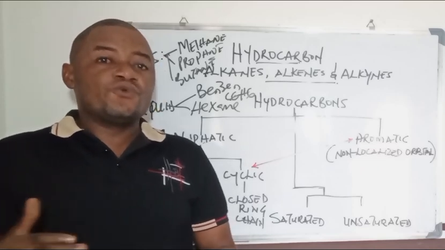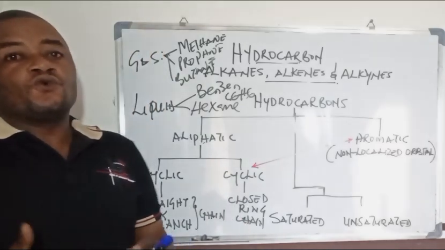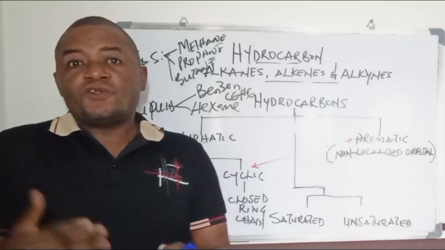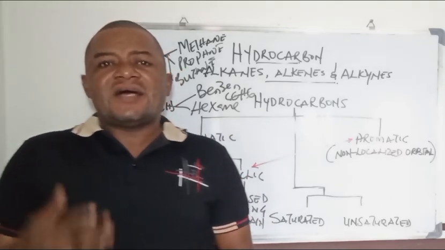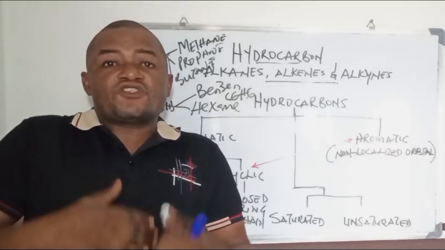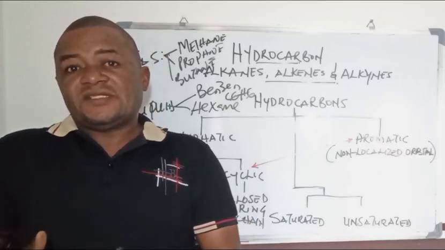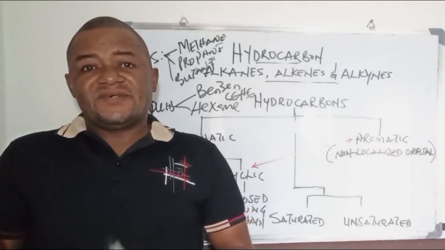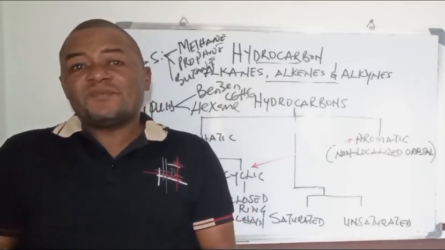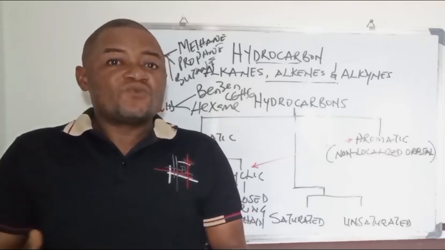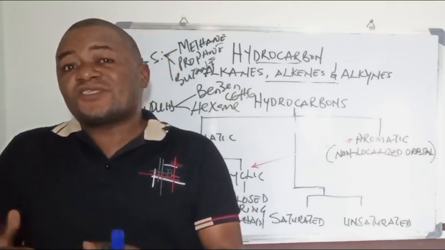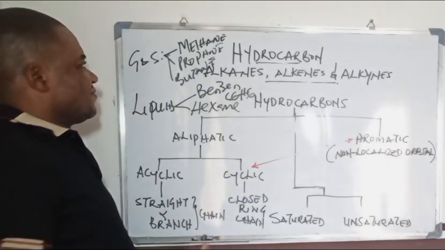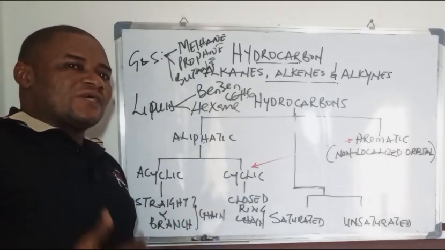Remember, paraffin wax is used in a lot of things, especially by those who produce things like creams and emulsions made of paraffin wax. These are actually hydrocarbons, but in the solid form, with low melting points. You can also talk about naphthalene, which is another good example of a low melting point solid hydrocarbon. All these are the various forms hydrocarbon can take.